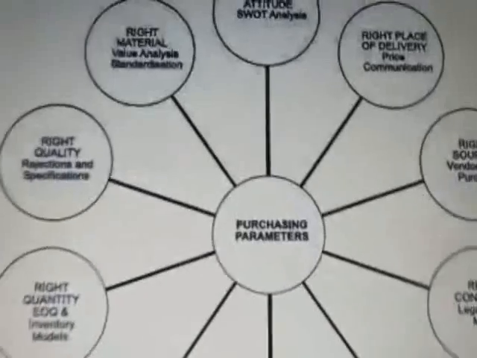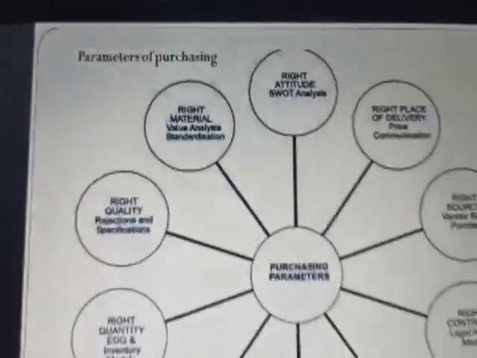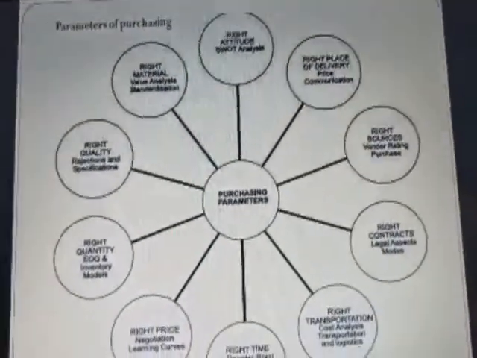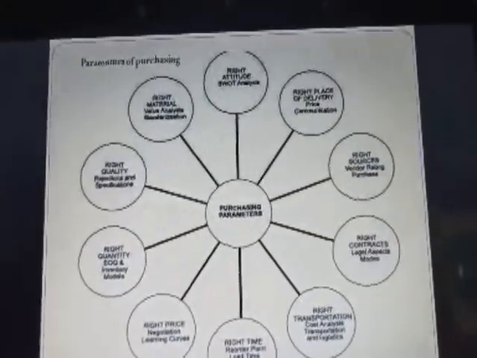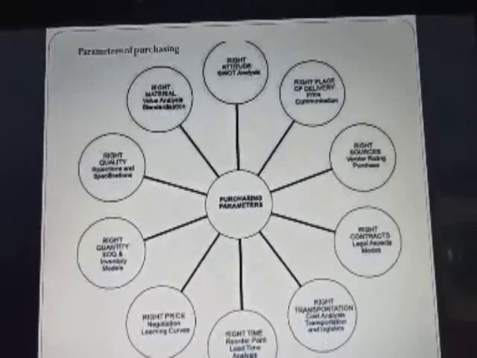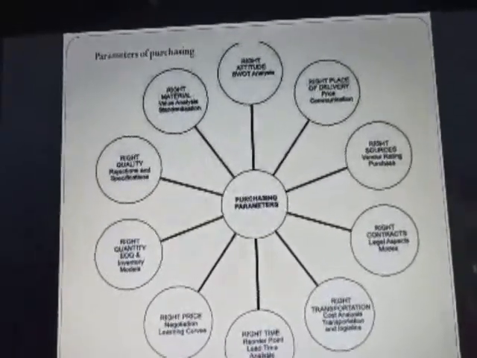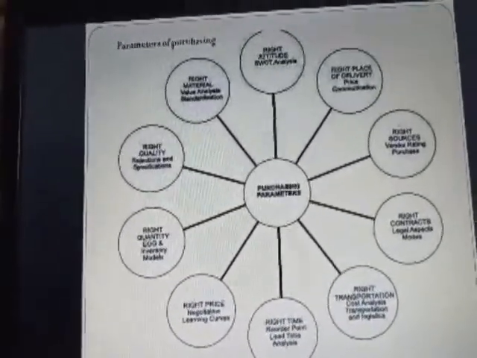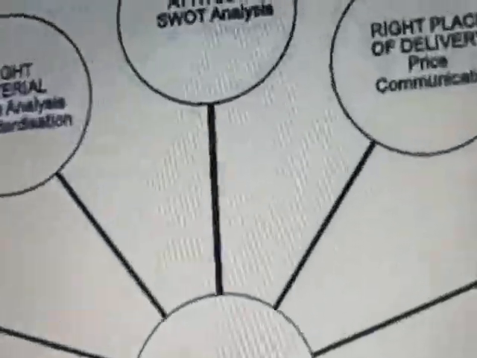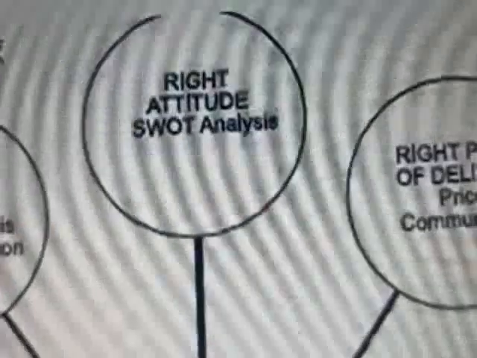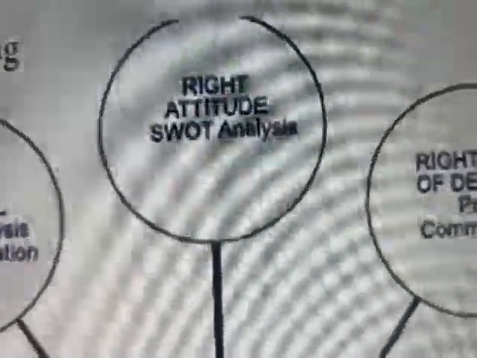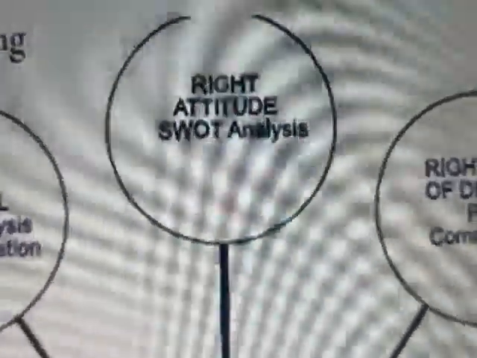Okay, then coming to parameters of purchasing, that is, while going for purchasing a particular material, what type of parameters has to be considered? We have to understand. While going for purchasing of material, we have to consider 10 R's. That is, right attitude. We have to go for SWOT analysis of a particular material, and then we have to purchase the material.